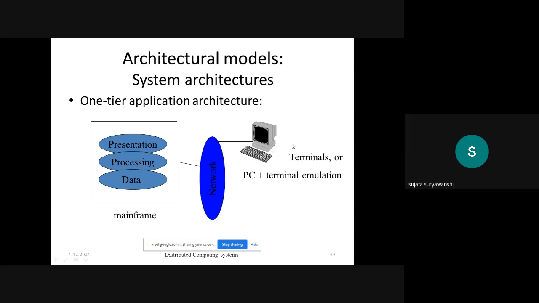So all of you draw this diagram, and can anyone tell me about this one tier architecture? Can anyone tell me the drawback of one tier architecture? Otherwise, I will ask a specific student also. Can anyone tell me the drawback of this architecture?